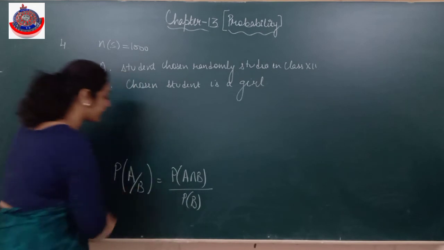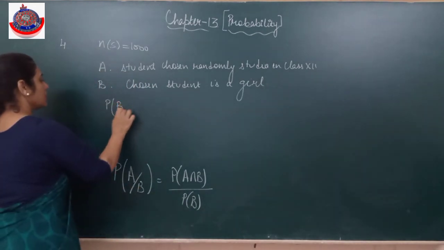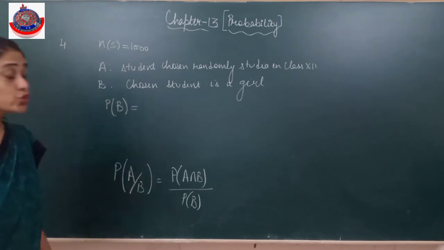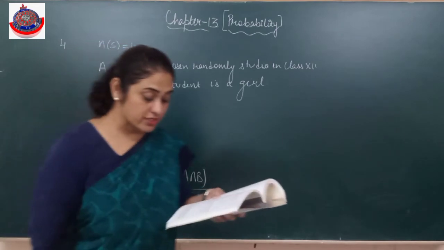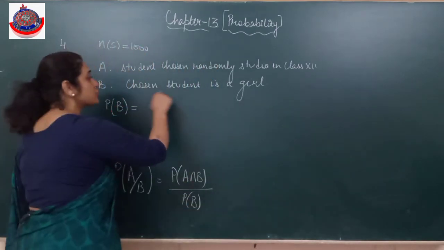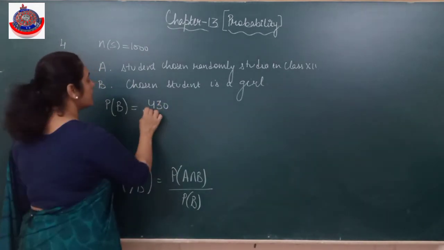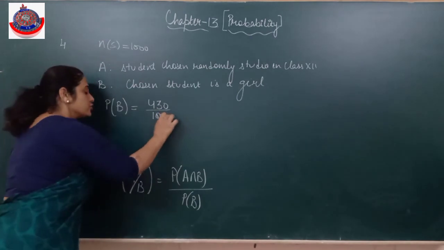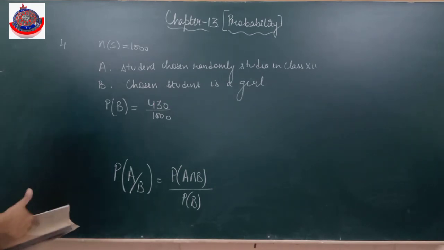अब देखते हैं एक एक करके क्या क्या probability है. सबसे पहले probability of B लिखते हैं. Probability of B क्या है? Chosen student is a girl. Now out of this 1,000, 430 are girls. Chosen student is a girl. 430 are the girls divided by total. Is it clear? 430 are girls. So 430 by 1000.